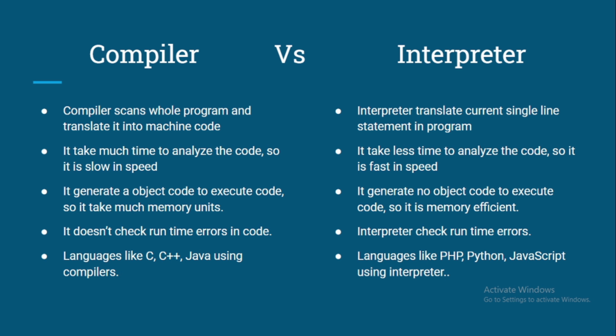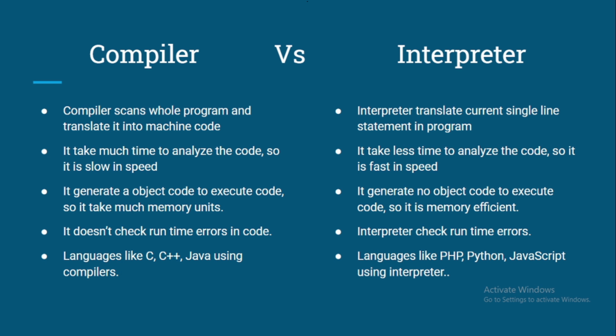The languages like C, C++, and Java use compilers, right? These are old languages, you can say, and these are using a compiler. We need to first compile the code, then we are able to execute the code. And in terms of an interpreter, languages like PHP, Python, JavaScript are using an interpreter. We are able to check errors at runtime there, right?